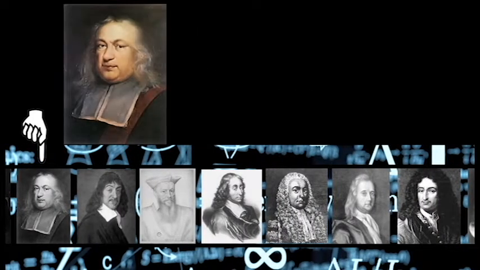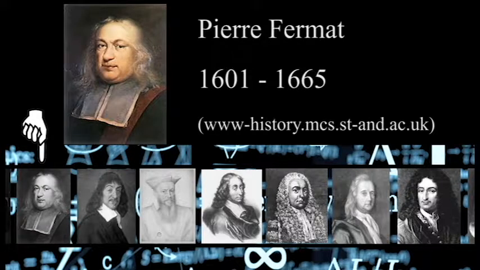Moving through time, we come to Pierre Fermat. Fermat was a French lawyer and government official, most remembered for his work in number theory, in particular for Fermat's last theorem. He is also important in the foundations of calculus. In 1647, Fermat claims to have proved a theorem, but leaves no details of his proof since the margin in which he writes is too small.